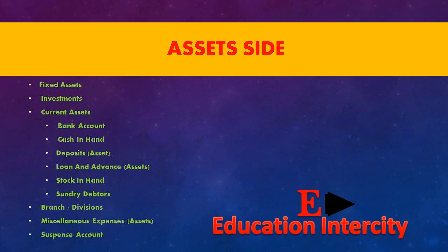Stock in hand. Whatever stock is there in the firm is stock in hand. Sundry debtors. Sundry debtors are the debtors, branch divisions, miscellaneous expenses, asset suspense account.